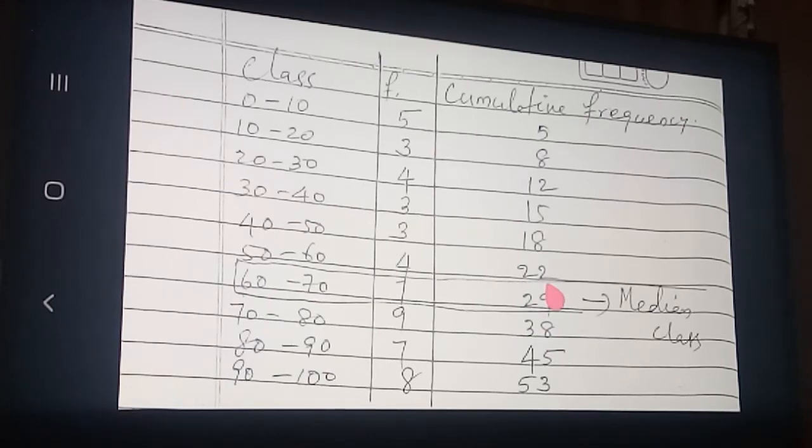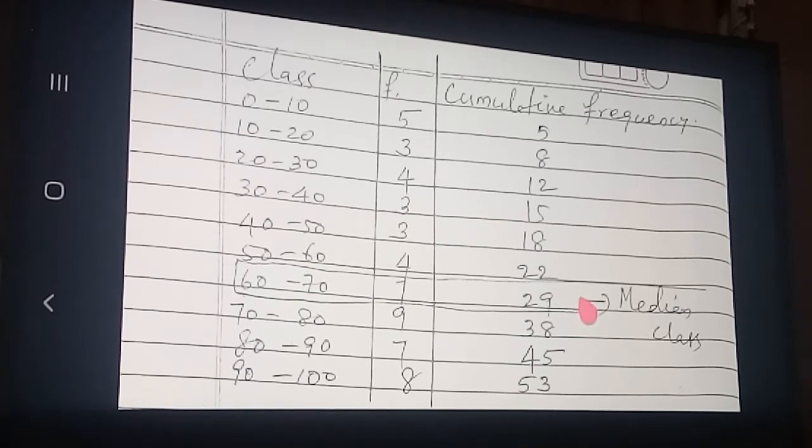That means the 23rd student onward comes in which class? This class: 23, 24, 25, 26, 27, 28, 29, up to 29 coming in this class. Therefore 53 by 2, that means 26.5, comes in this class. So this class we are calling the median class.